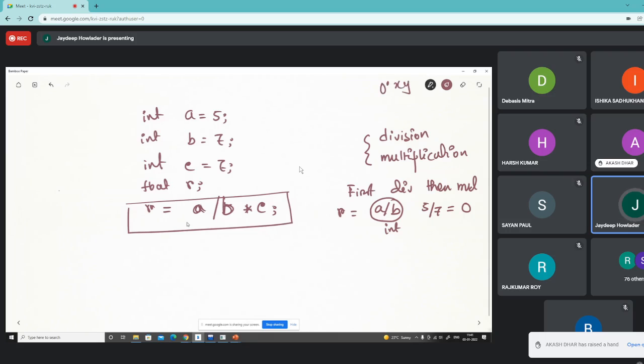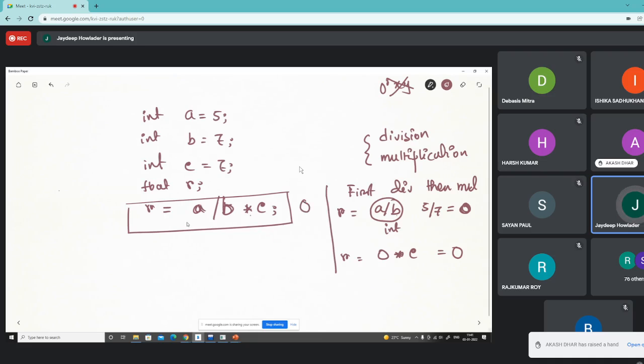But as a and b are integer, it does not have the floating point part. It will take the value of 0. And then r will be assigned 0 into c, which will be 0. Okay. So if the compiler performs the division first followed by the multiplication, then the result will be 0.